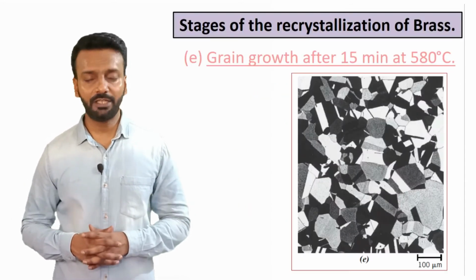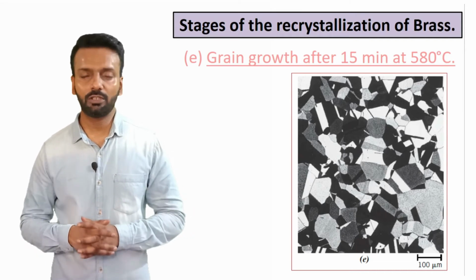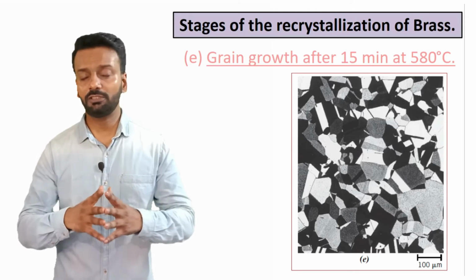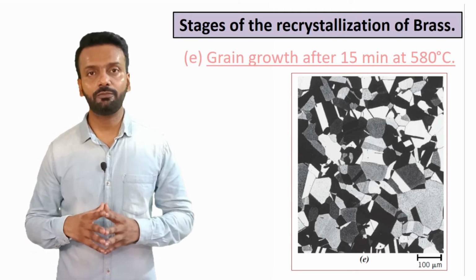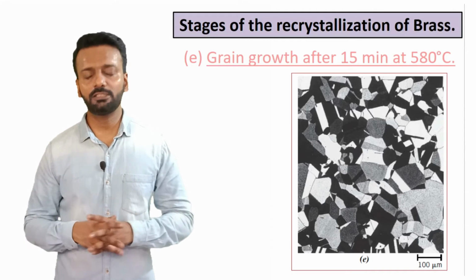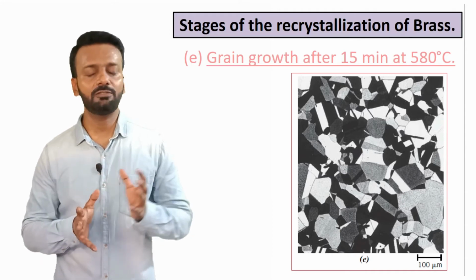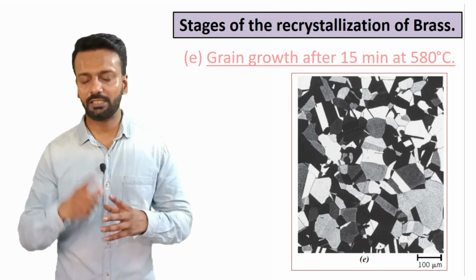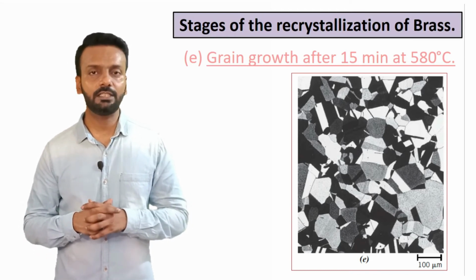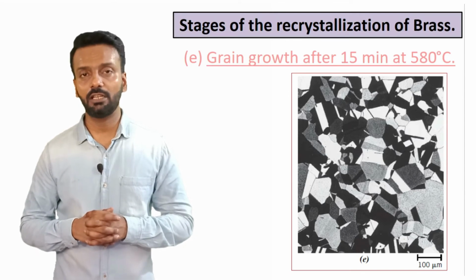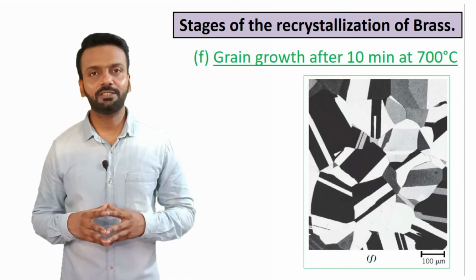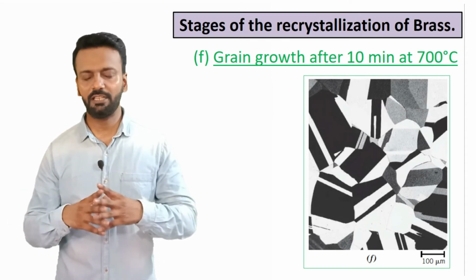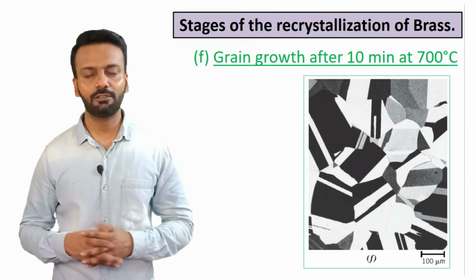Let us take the same material, brass, and look into the micrographs of brass to see what happens when we increase the temperature. Here we see that at 15 minutes at around 580 degrees Celsius, the grains start to grow. Compare this image with the earlier image of the recrystallization. Here we see that the grains are increasing in size and are bigger than the earlier grains. As we increase the temperature to 700 degrees Celsius and keep it there for around 10 minutes, you can see the grain size is also increasing.